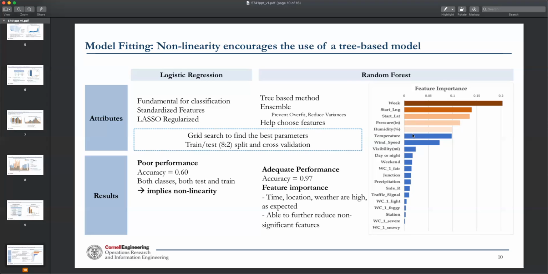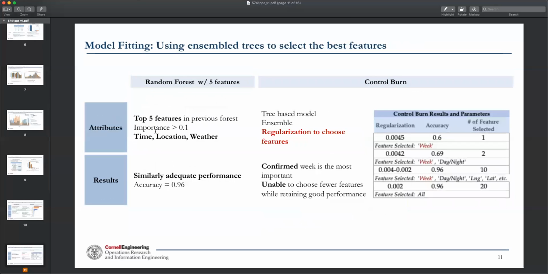Next, we build a random forest model using only these 5 features, and that's what we did here. This model gives us a similar, relatively good performance as well, about 96%, very close to what we had before. So that means the 5 features from these 3 categories can explain most of the variance in the data.